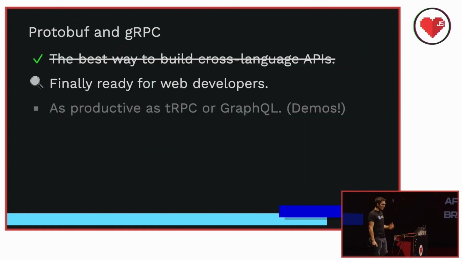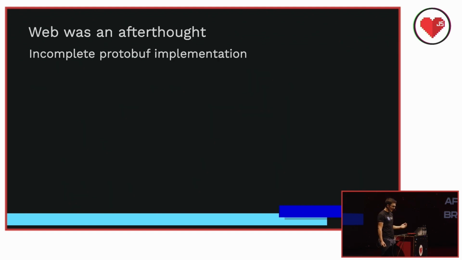Dozens of large companies from Spotify and Netflix to Cisco and IBM rely on protobuf and gRPC in prod. There are plenty of big open source projects that also depend on protobuf, like Kubernetes, etcd, and TensorFlow. But despite accelerating adoption, these technologies haven't been common on the web. Why do you think that is? What's going on here?